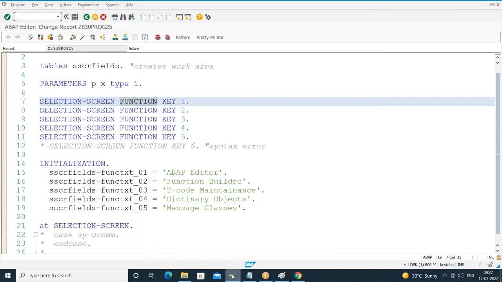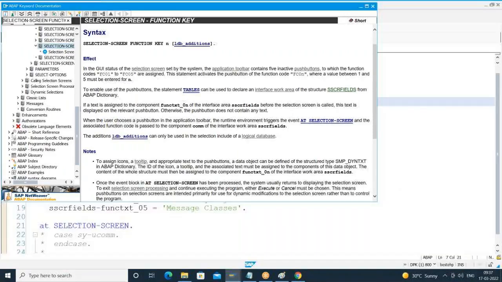Yeah, I got the documentation here. What is it saying? Selection screen function key N. So you can see here, in the GUI status of the selection screen, the application toolbar contains 5 inactive push buttons. By default, it contains 5 inactive push buttons to which the function codes FC01 to FC05 are assigned.